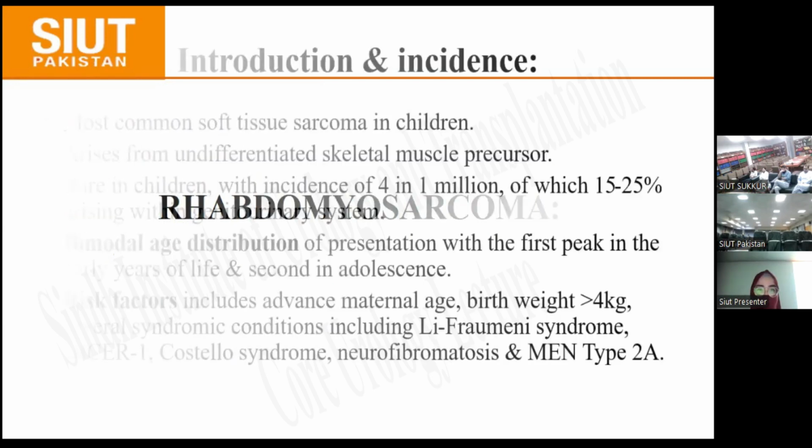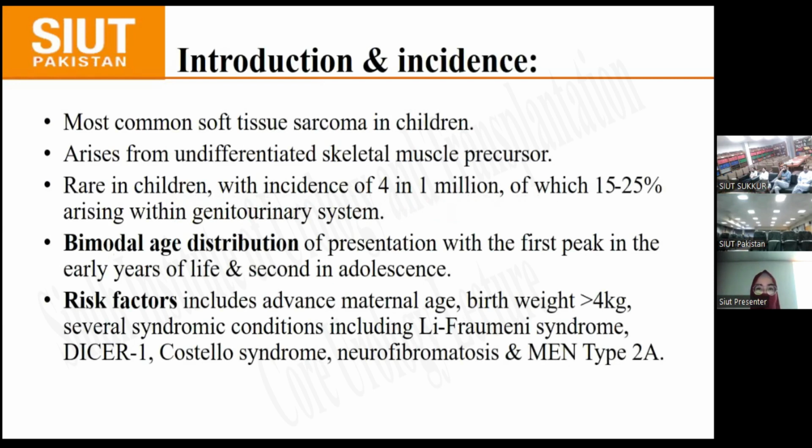So yeah. Rhabdomyosarcoma is the most common soft tissue sarcoma in children, which arises from undifferentiated skeletal muscle precursors. It is rare in children, with an incidence of 4 in 1 million, of which 15 to 25% arise within the genitourinary system. It has a bimodal age distribution of presentation, with the first peak in the early years of life and the second in adolescence. Risk factors include advanced maternal age, birth weight of more than 4 kg, and severe syndromic conditions including Li-Fraumeni syndrome, DICER1, Costello syndrome, neurofibromatosis, and MEN type 2A.